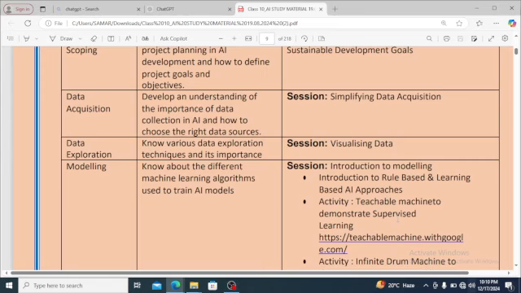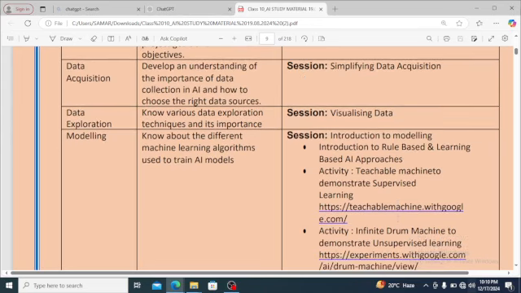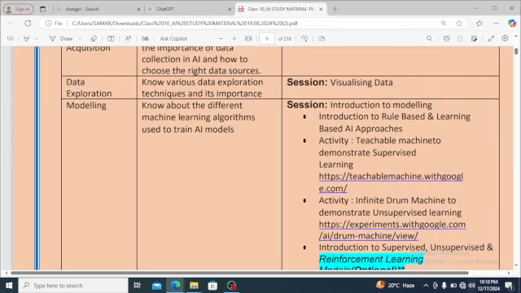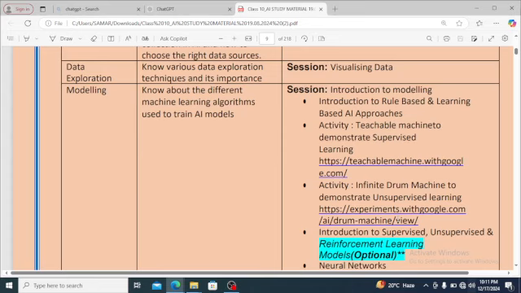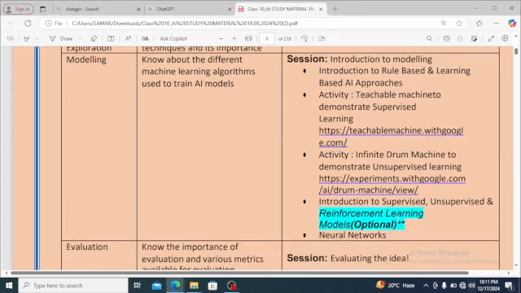What are the activities? Teachable machine to demonstrate supervised learning. We have two types of AI, supervised learning and unsupervised learning. Supervised means where we have trained and unsupervised means where we have not trained. Activity is infinite drum machine to demonstrate unsupervised learning.